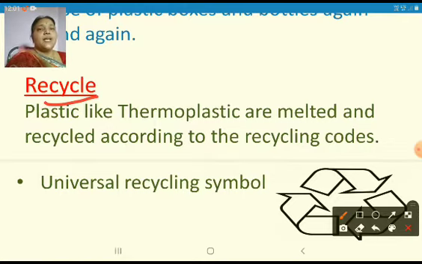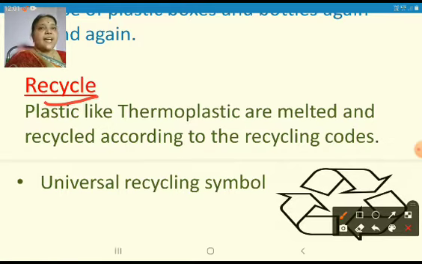Recycle is nothing but the plastic that is collected from the houses and from the roads and from different places will be melted, and then again it is made into new material, and again it comes to us. So the process of melting the plastic waste and making it into new products is called recycle.